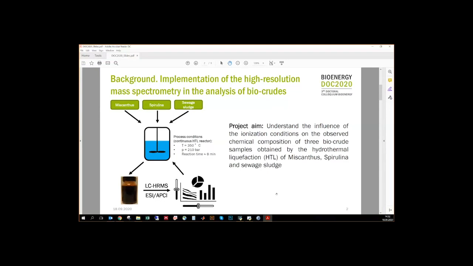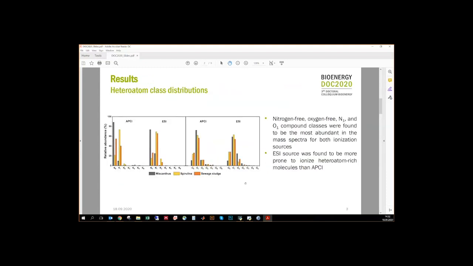That's why the goal of the project was to understand the influence of the ionization technique, such as electrospray and atmospheric pressure chemical ionization, on the observed chemical composition of the bio-crudes derived by the hydrothermal liquefaction of miscanthus, spirulina, and sewage sludge. So we come to the results part.